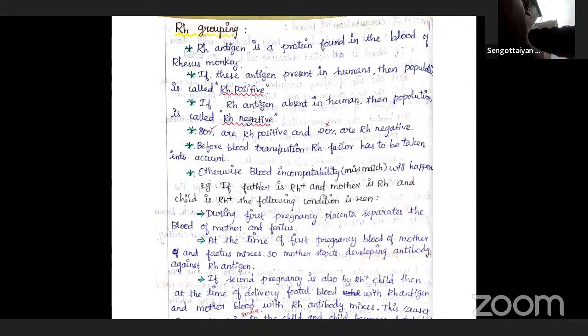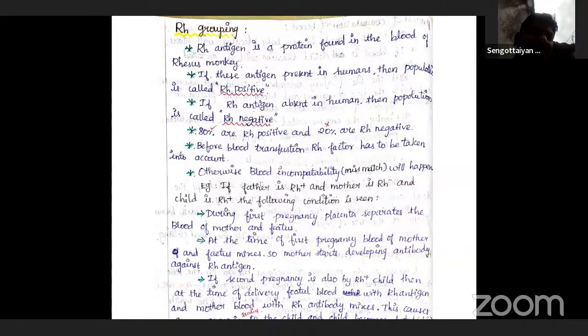However, during the delivery of the first child, there is a possibility of exposure of the maternal blood to small amounts of RH positive blood from the fetus.